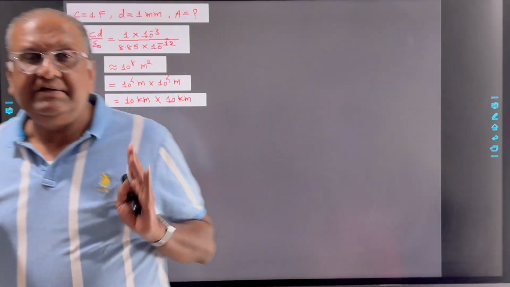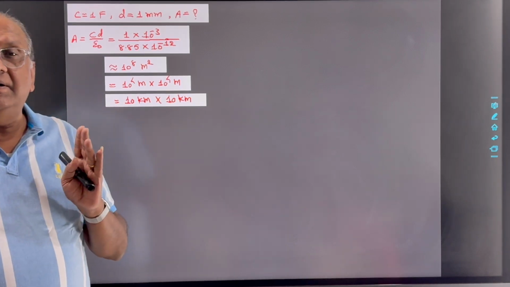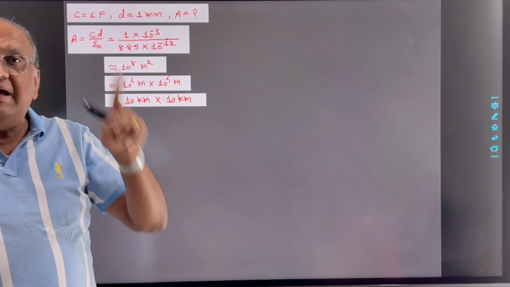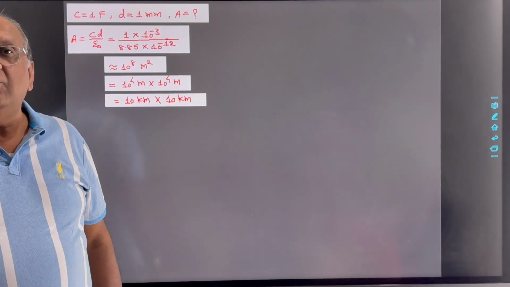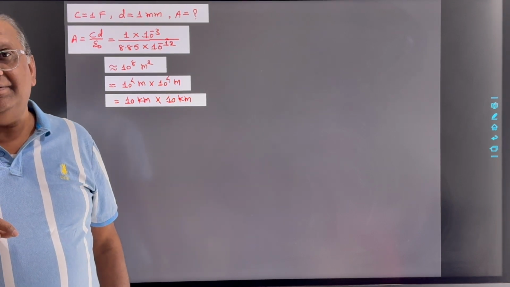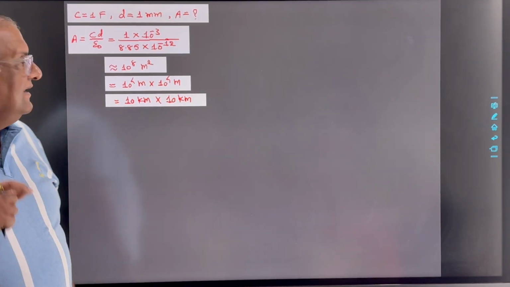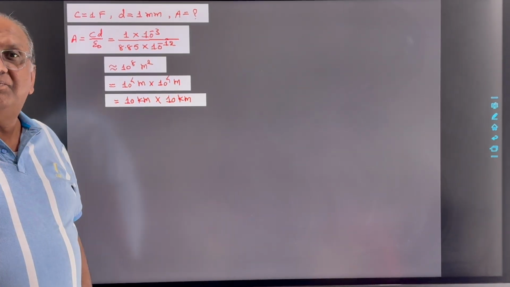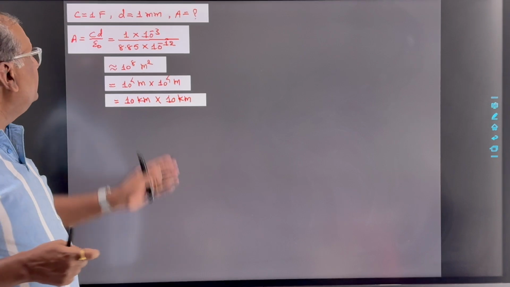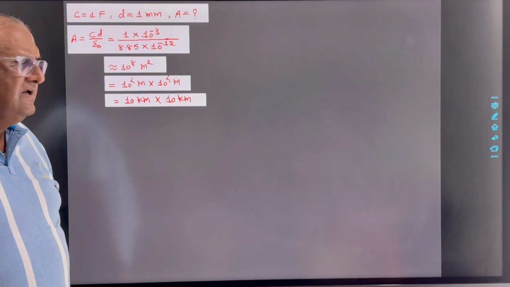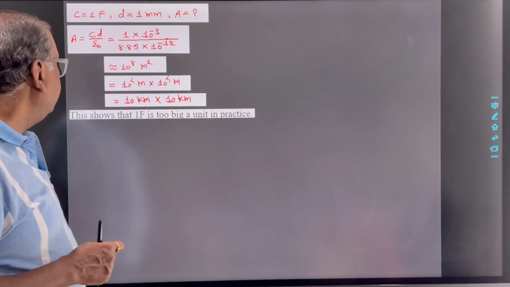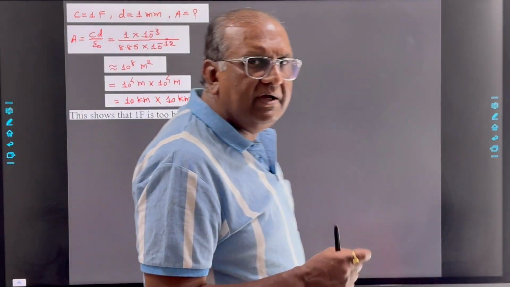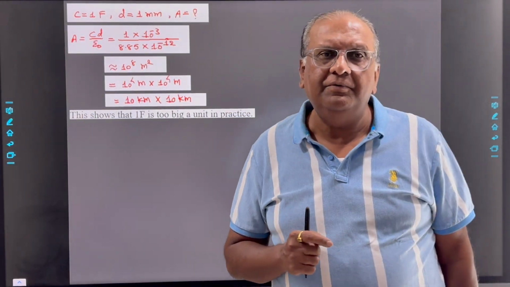Now imagine a conducting plate having dimensions 10 kilometers by 10 kilometers. Then the capacitance of the capacitor that can be obtained is 1 farad. So this farad is a tremendously large unit. Okay, so it is too big a unit. Clear to all of you?